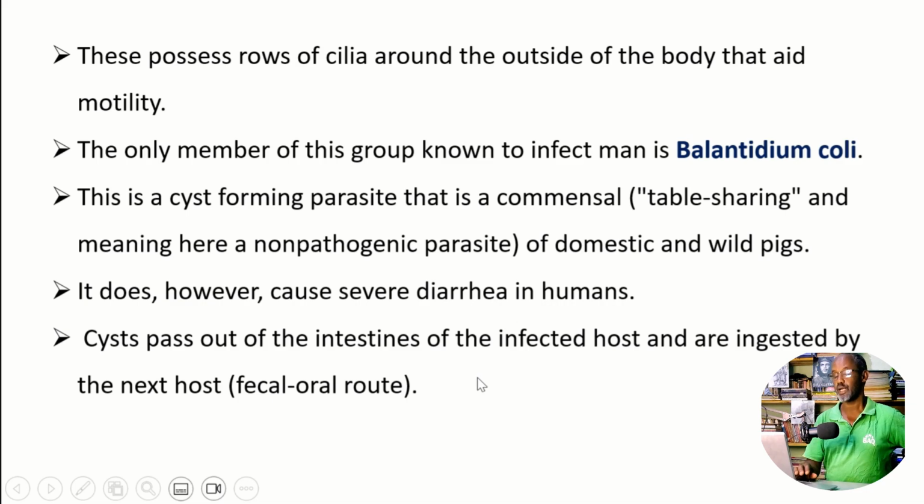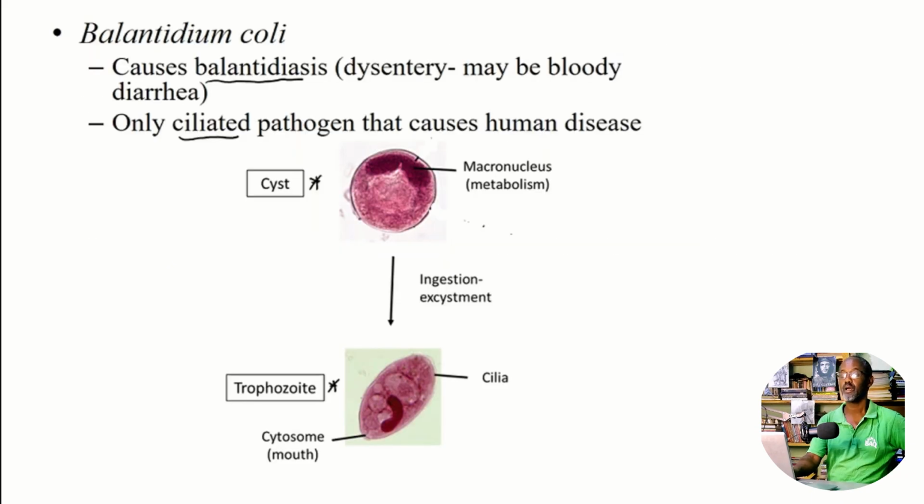Therefore, transmission is by the fecal oral route, similar to the other parasite, the amoeba, Entamoeba histolytica, as we have tried to see. You can see this diagram. Balantidium coli causes balantidiasis, which is known as dysentery, of course, diarrhea, maybe bloody diarrhea. Sometimes when they multiply in huge amounts, they may cause bloody diarrhea. This is the only ciliated pathogen that causes human disease. The cyst form you can see, and the trophozoite form you can see down there. And we ingest the cyst form when there is contamination of our food and water through fecal matter.